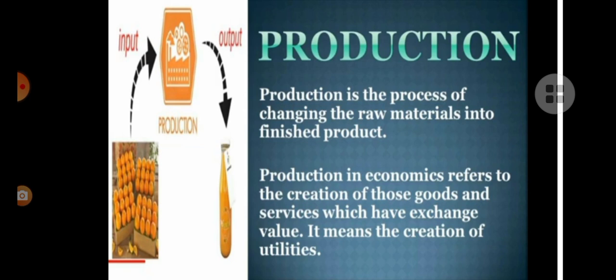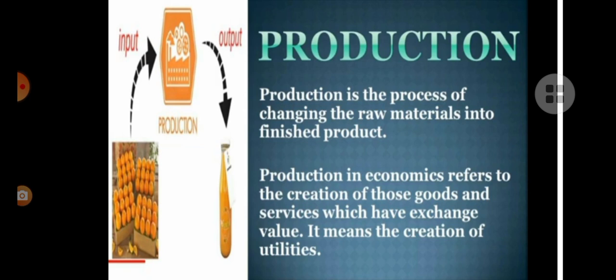Okay, they are first peeled off, juices were taken, isn't it? And finally they were filled in a bottle. So from raw material, it is finished with end product, isn't it? So this process is called production.